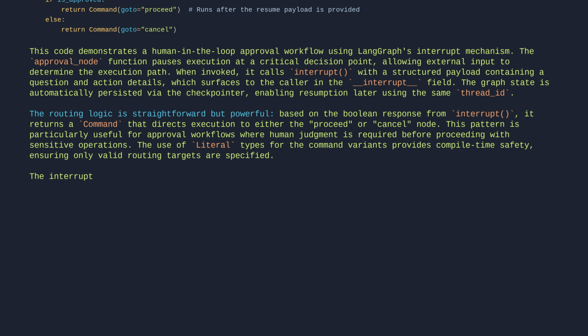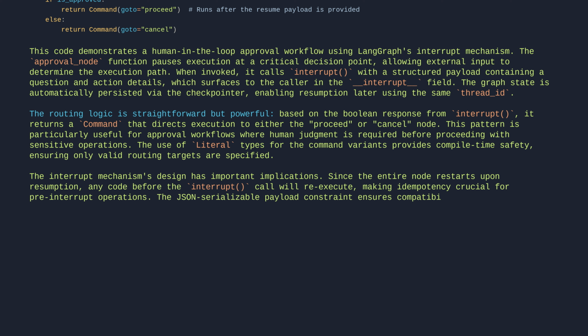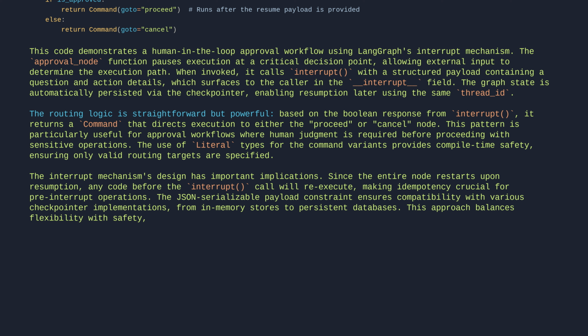The interrupt mechanism's design has important implications. Since the entire node restarts upon resumption, any code before the interrupt call will re-execute, making idempotency crucial for pre-interrupt operations. The JSON-serializable payload constraint ensures compatibility with various checkpointer implementations, from in-memory stores to persistent databases. This approach balances flexibility with safety, allowing dynamic pauses anywhere in the execution flow while maintaining state consistency through checkpointing. Let's break it down.